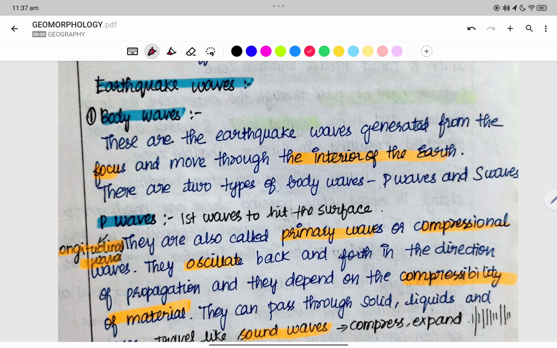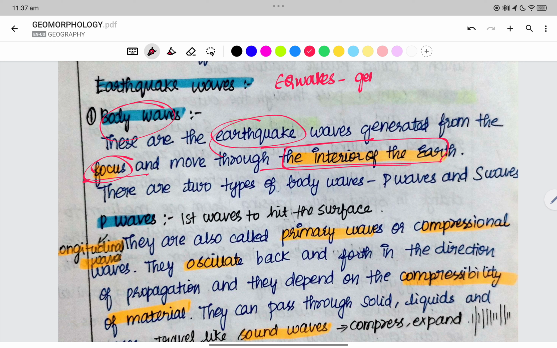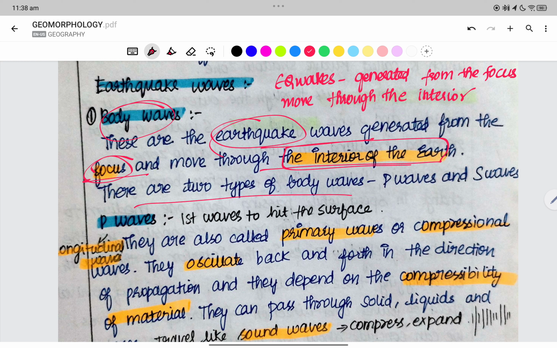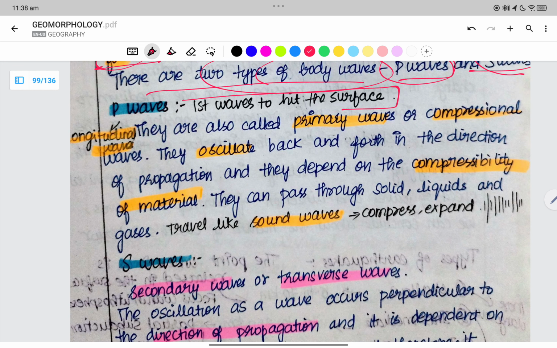Now, what are body waves? When the earthquake waves are generated from the focus and they move through the interior of the earth. There are two types of body waves, P waves and S waves. P waves are the first to hit the surface.